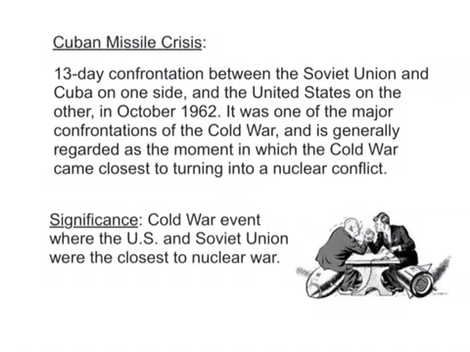Our next important event is the Cuban Missile Crisis. This was the 13-day confrontation between the Soviet Union and Cuba on one side and the United States on the other in October 1962. It was one of the major confrontations of the Cold War, and it is generally regarded as the moment in which the Cold War came the closest to turning into a nuclear conflict.